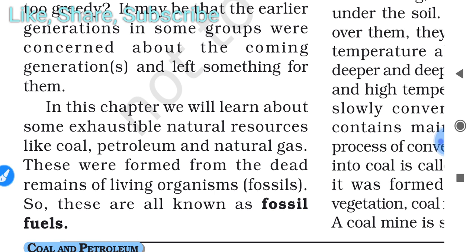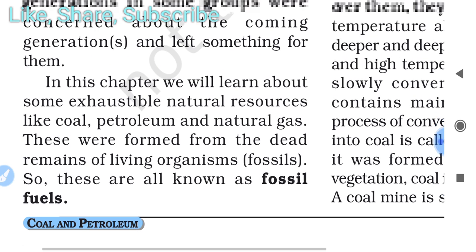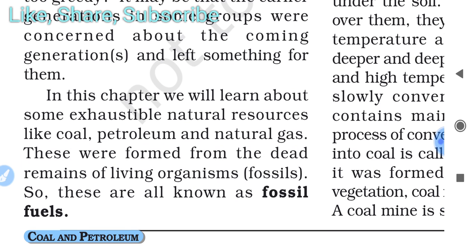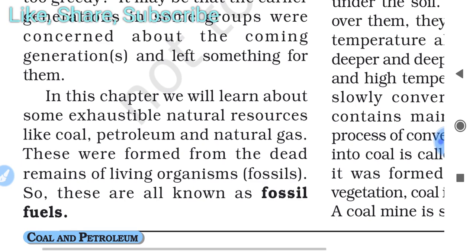You already know, I think, the term fossils, the dead remains of a living organism which occurred in the past. So these are known as fossil fuels. Coal, petroleum, and natural gas are fossil fuels as they are formed from fossils or dead remains of living organisms.